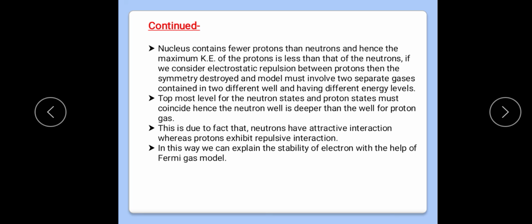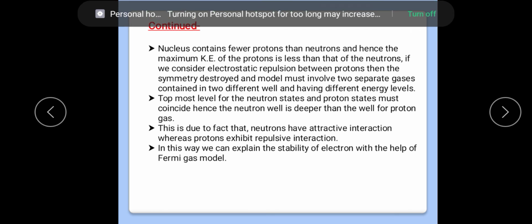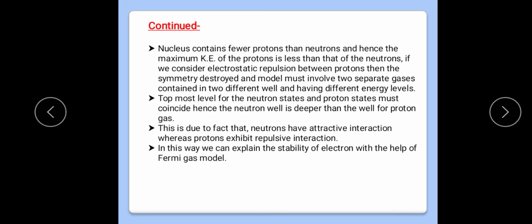large. Then and only then can the highest states of the proton and neutron coincide, because if the proton number is less, then the energy will be less, and they will easily fill that potential well. This is due to the fact that neutrons have attractive interaction whereas protons exhibit repulsive interaction. In this way we can explain the stability of the nucleus with the help of the Fermi gas.